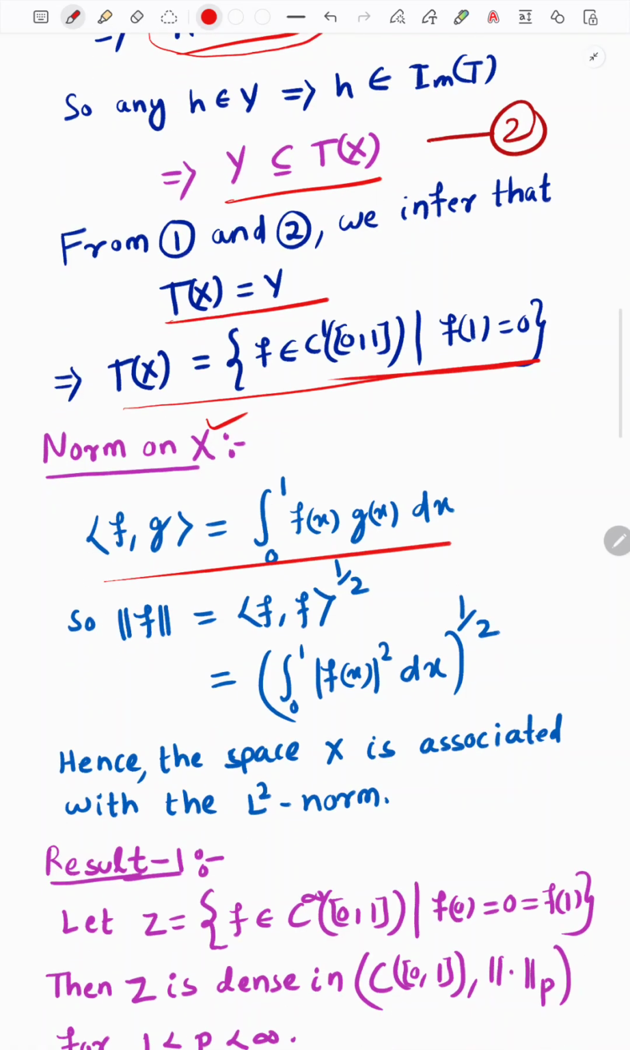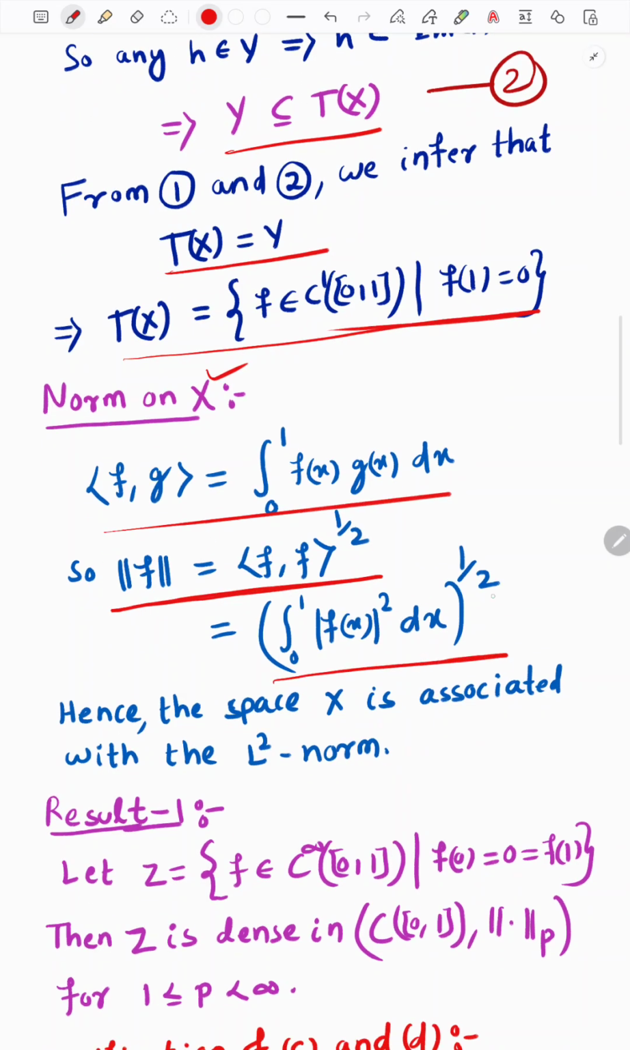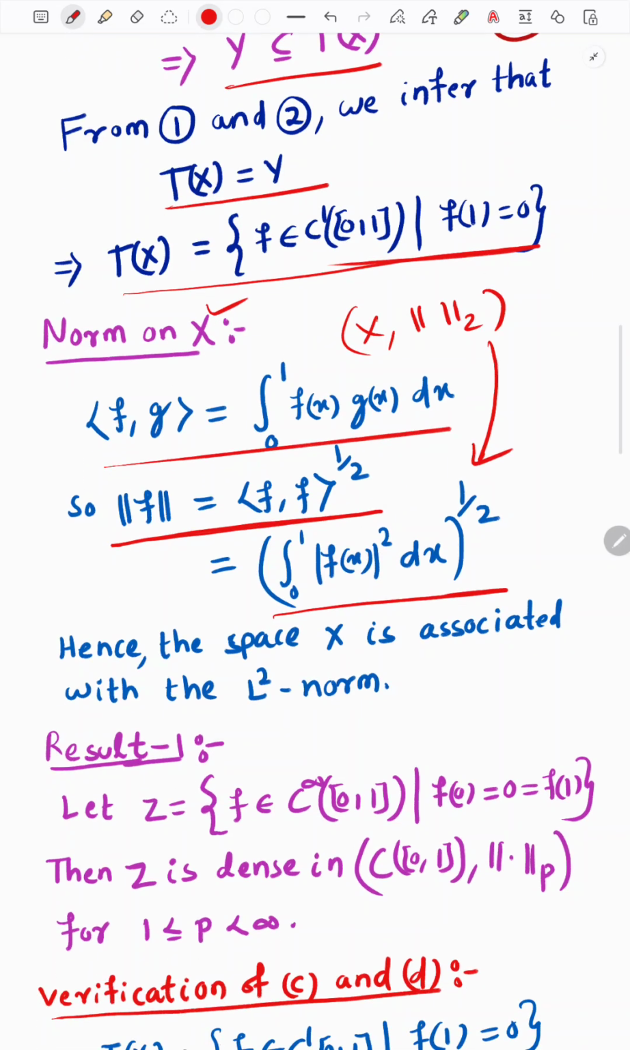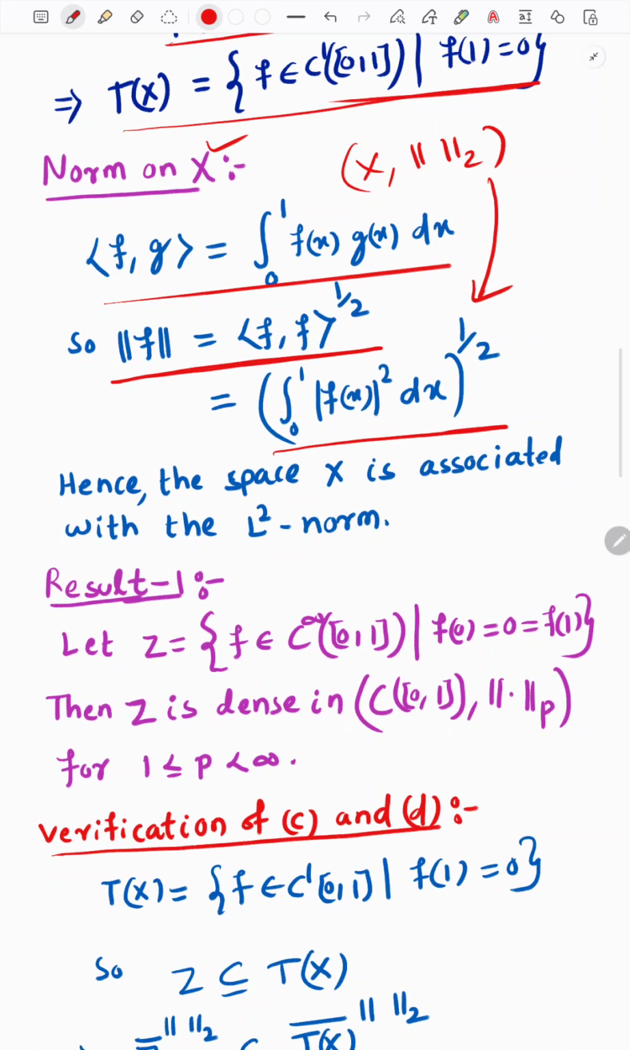The standard norm in the inner product space is defined in this way: the square root of the inner product of f comma f. So it gives the L2 norm, and this space X is associated with the L2 norm. Now we will check whether this Tx is dense in X with respect to this L2 norm.